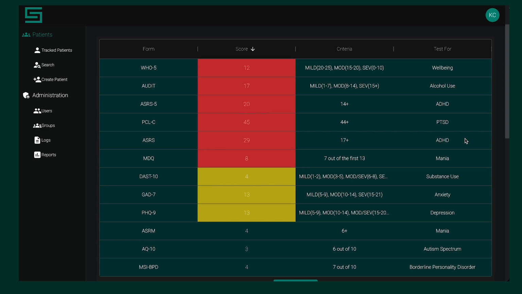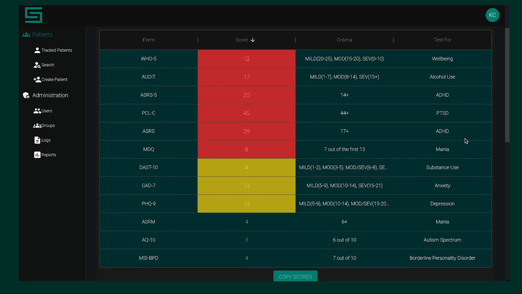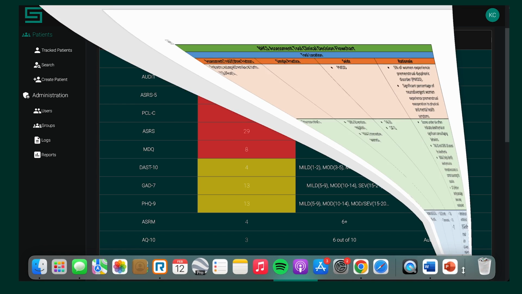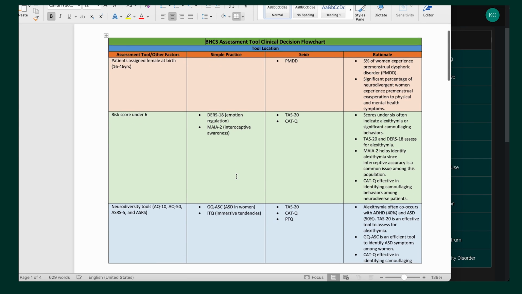Given all of this, I'm going to want to still do some double checking. So as you're going through and looking at your client's information, it'll be really helpful to pull up another sheet that's in your training packet. And that one is called the Assessment Tool Flowchart. This one was built for Behavioral Health Consulting Solutions, so we have extra tools that are not built into Seidr yet. So when you're working with Seidr, really just pay attention to this column here of how you verify initial data and ignore the second column, because as of right now, these are not tests that you have access to in Seidr.